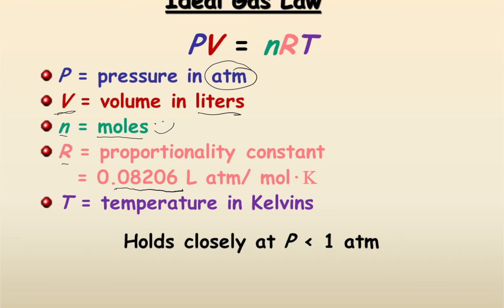R is a constant value, 0.08206, and it does have a unit because, like any constant, we have units attached to them. And this one is a 4-component unit. It's liters times atmospheres for every mole per Kelvin. And then, of course, temperature, which is measured in Kelvin.